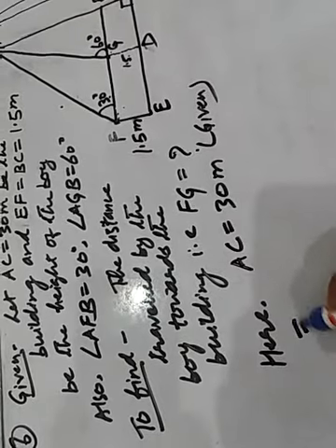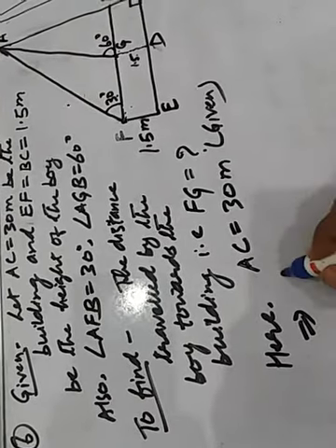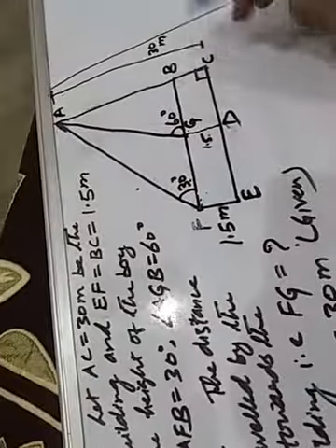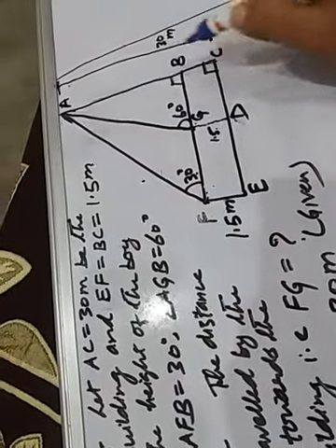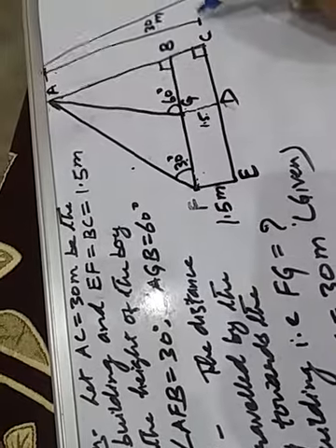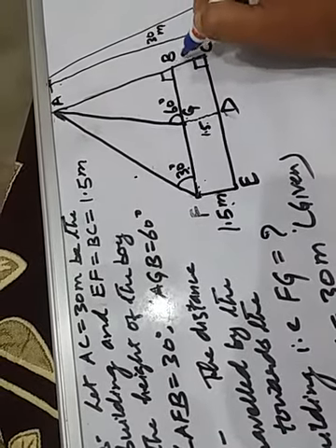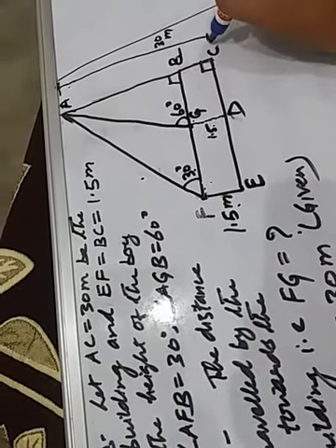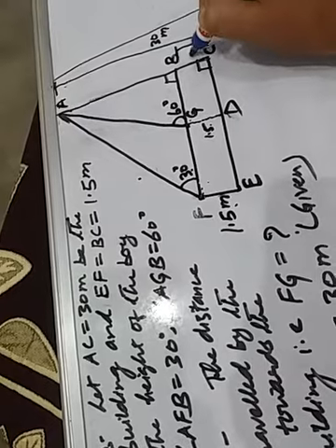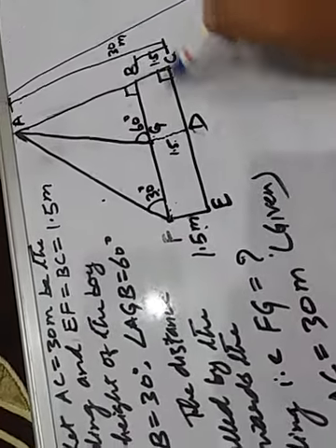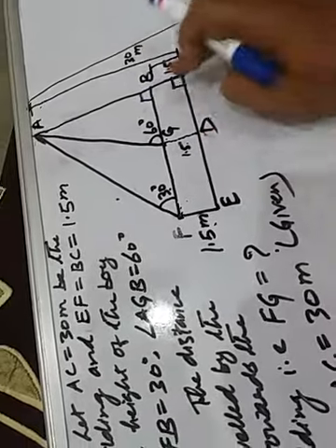Okay, this implies that, children, AB equal to... Look at the figure. Here this is also 90 degree. Here AC equal to 30 meter tall building. This implies that this is 1.5, so this will also be 1.5 from here to here. Am I right? This is also 1.5 because this is the rectangle.